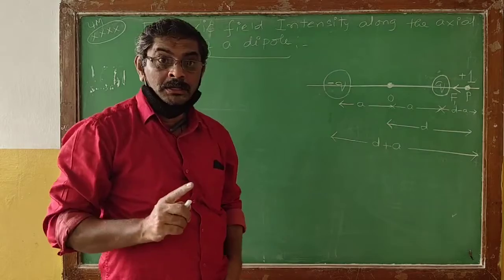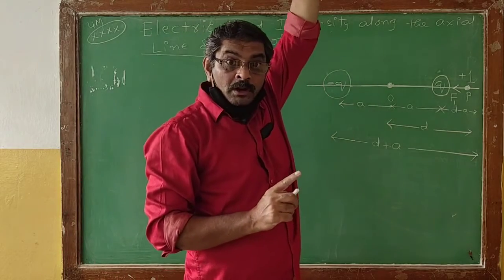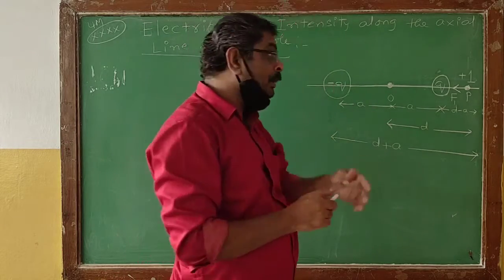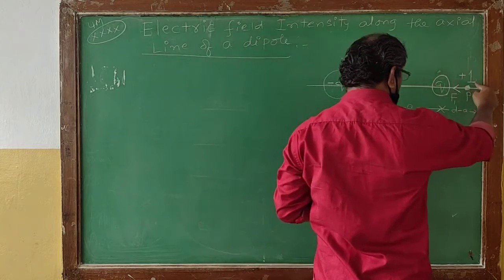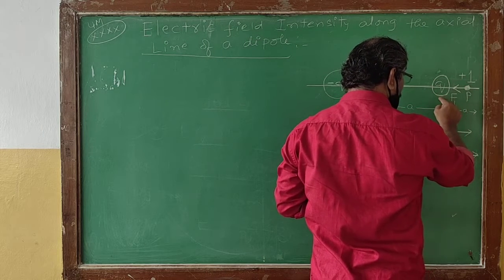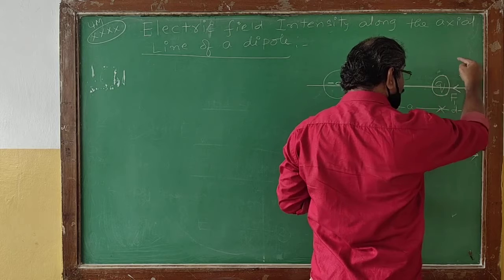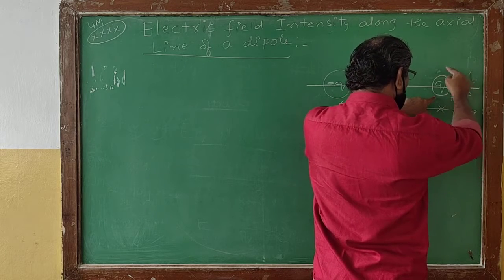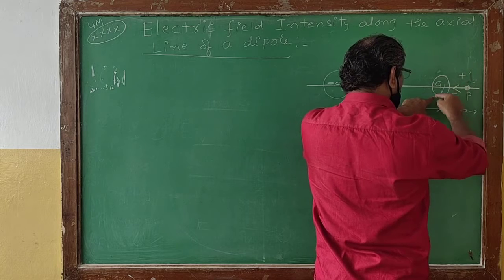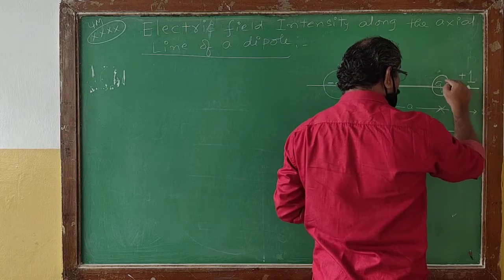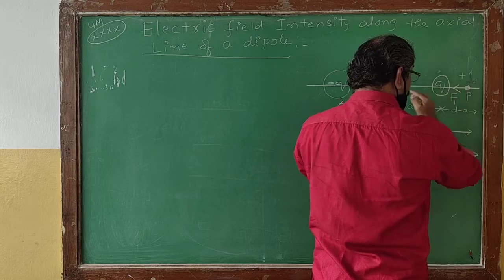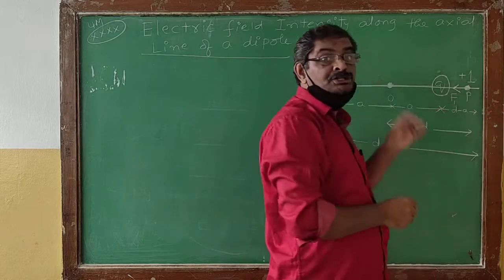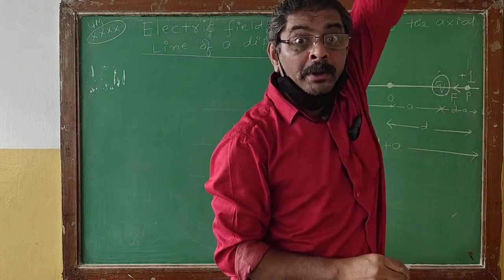Similarly, what will happen to the unit positive charge due to the positive charge? What is going to happen to the unit charge due to the positive charge of the dipole? Due to the positive charge, the unit charge will be strongly repelled.